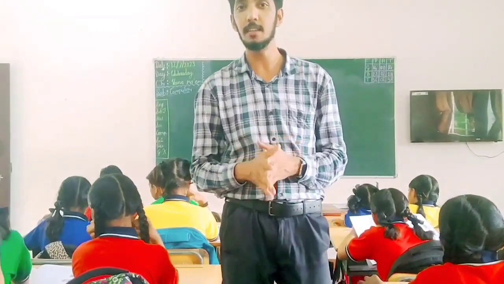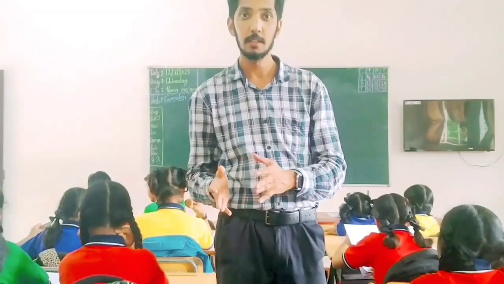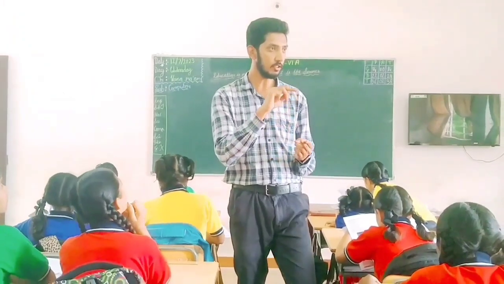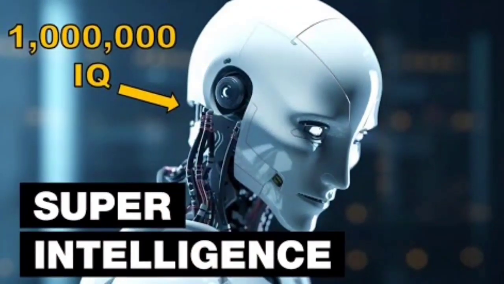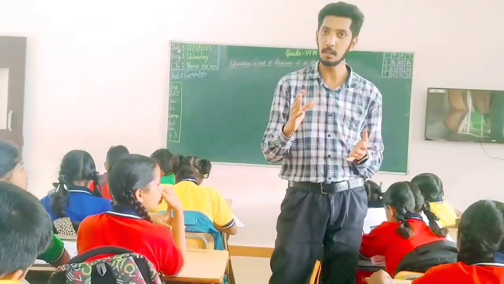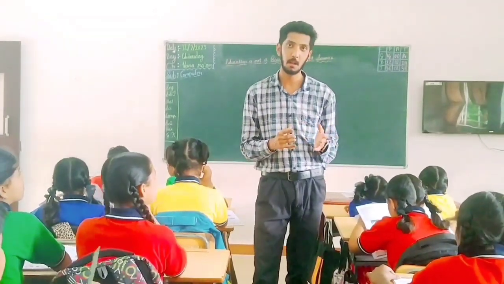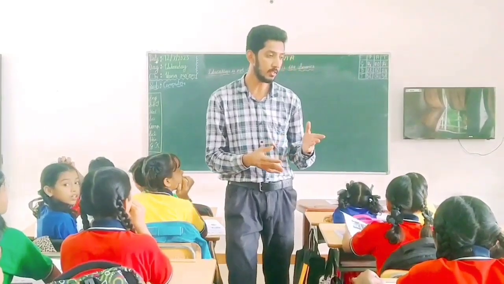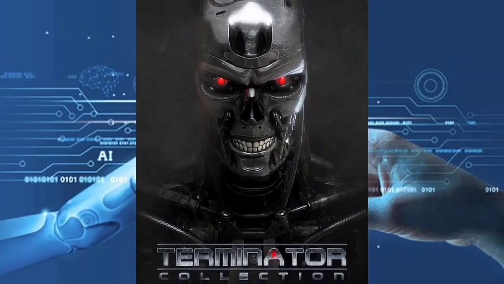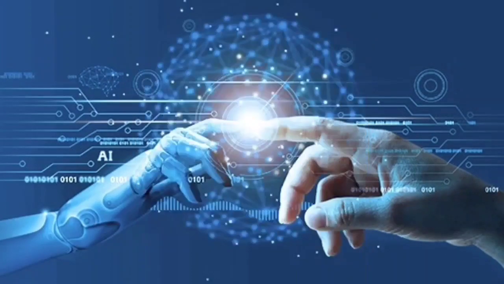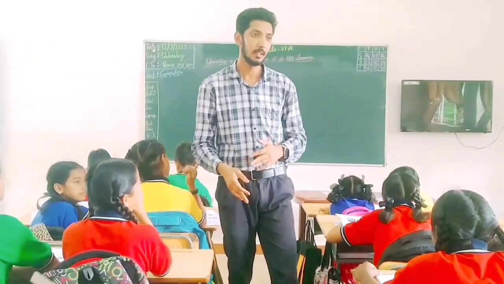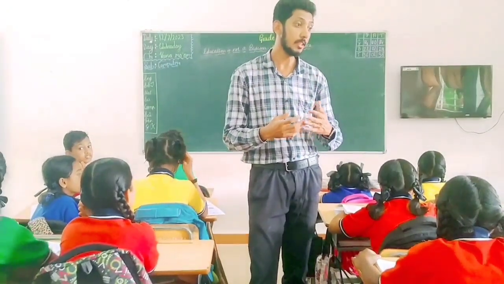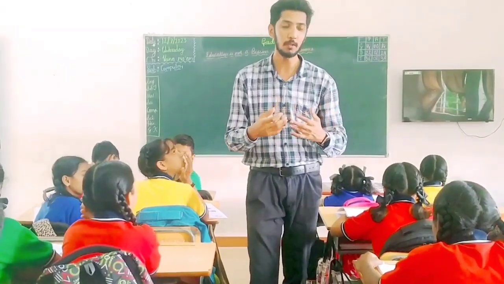Artificial super intelligence is the most advanced technology. In this, the processing speed, reaction time and decision-making ability are the fastest in the world. You might have watched movies like Robot, the India-based Robot movie, and Hollywood movies like Matrix and Terminator. Have you heard the name Terminator? It was released long back. In that, the robot is ruling the world. It is that kind of technology. So what is the conclusion?